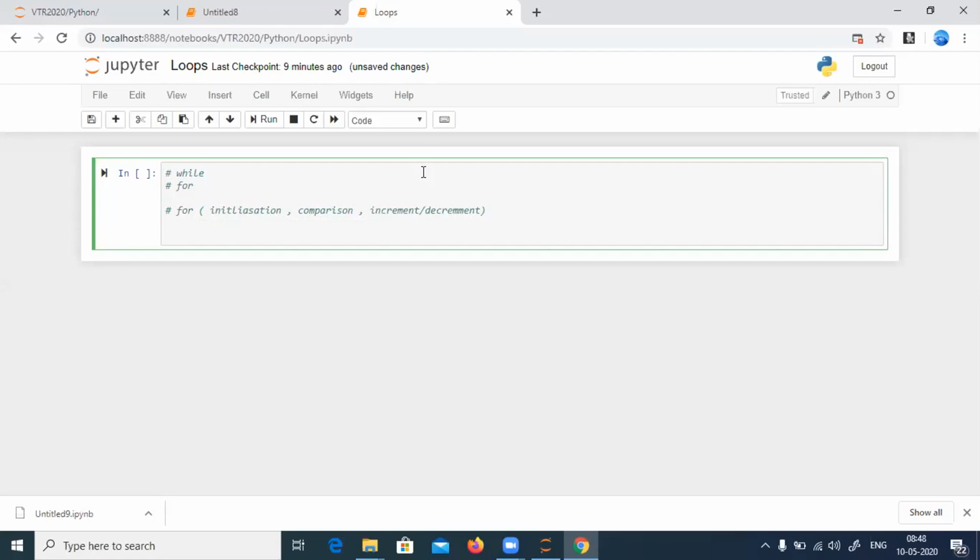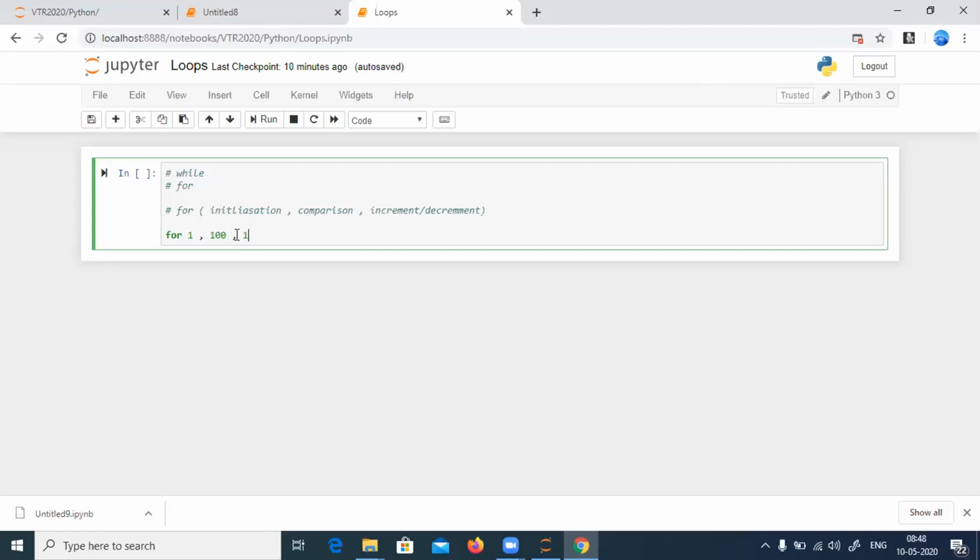Then comparison. Till what number you have to print? That is comparison. Then comes increment or decrement. Every time you must increment by 1. For example, if you want to print the numbers from 1 to 100, it will say start from 1, go till 100, and every time increment by 1. First 1 would be printed, next 2, next 3, next 4, next 5, till 100 it will print all the numbers. This is how the loop works in other programming languages.